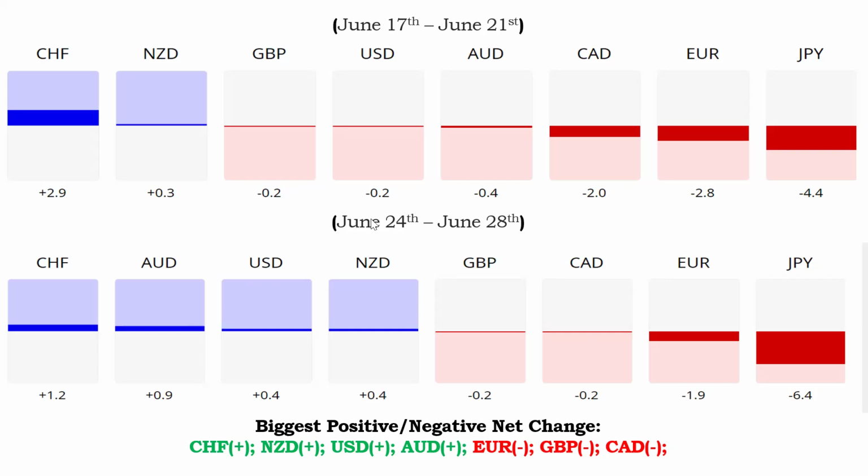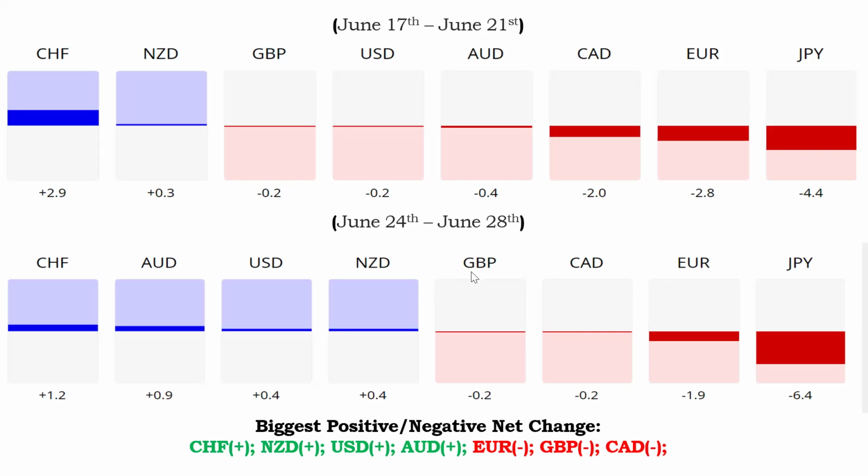USD also moved from the negative region of negative 0.2 to 0.4, so it's coming out as a good pair to trade for the week. And then we see NZD still retaining some strength there, 0.3 and 0.4.